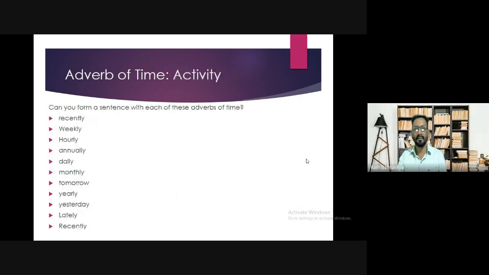Moving to the next slide, you can see on the screen adverbs of time. Can you form a sentence with each of these adverbs of time? This is the activity that you are supposed to do. Anyway, I am here to help you out. First of all, I'll make you understand how you are supposed to form a sentence with each of these adverbs of time. Recently, I made him understand recently. I saw that movie recently. I have seen that movie recently.